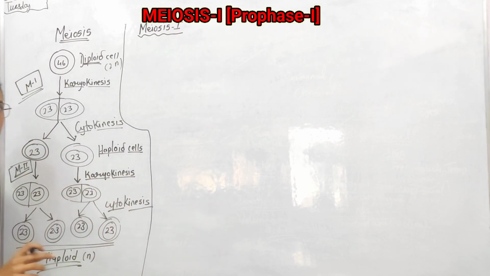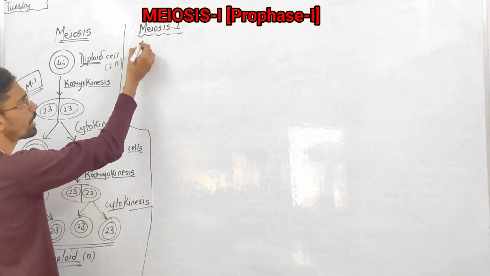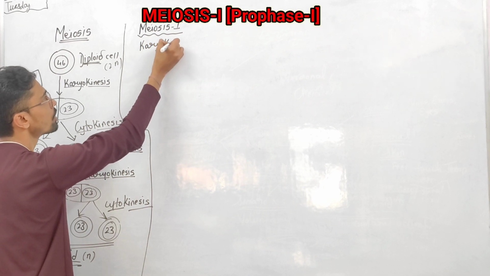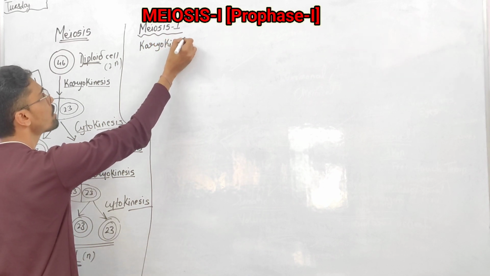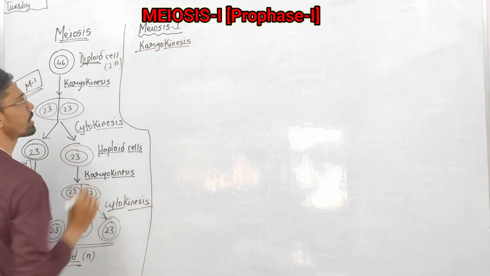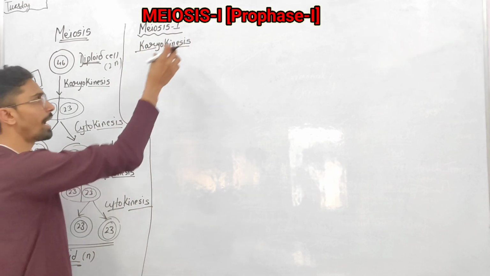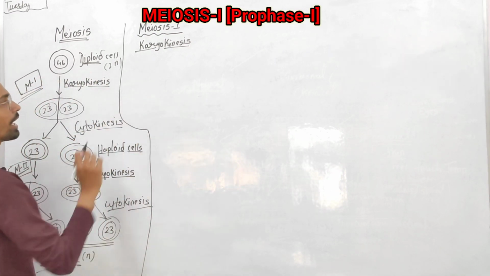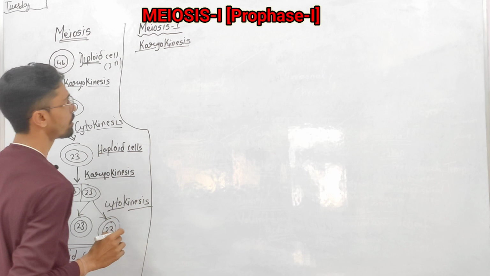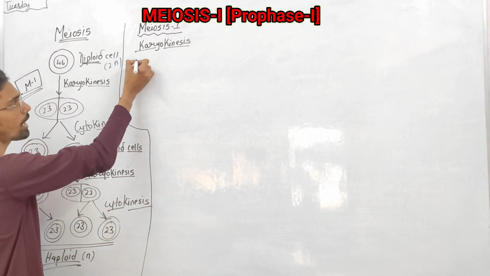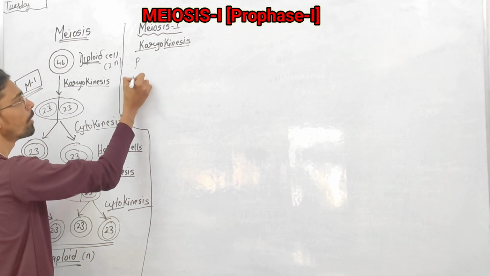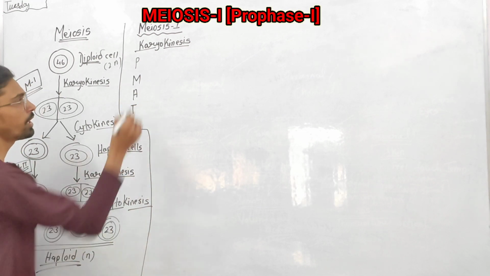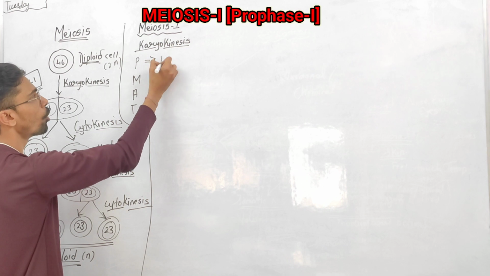See, listen first. In meiosis I, as you all know, first is karyokinesis. Karyo means nucleus, kinesis means division. So karyokinesis has a type one, which is called PMAT, as you all know. P stands for prophase.